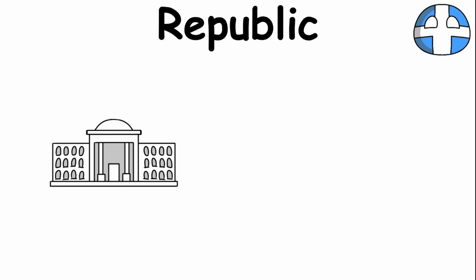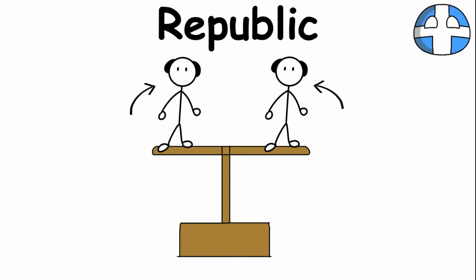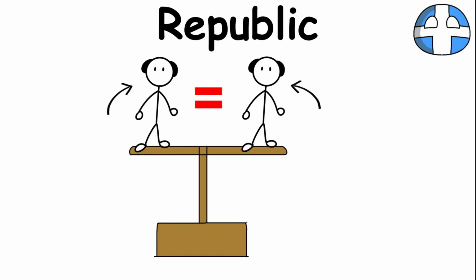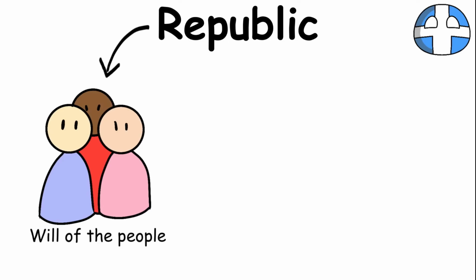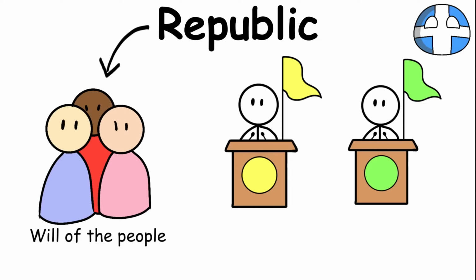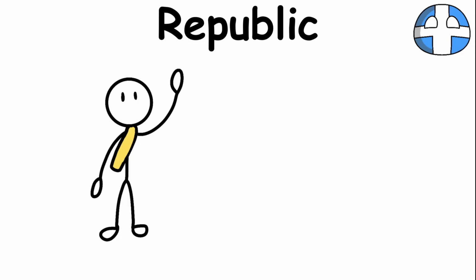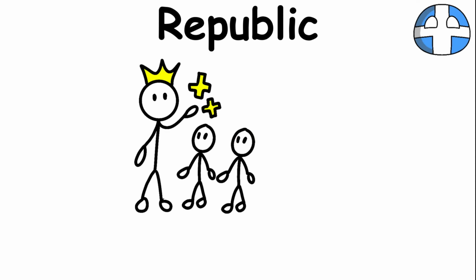Government leaders are chosen through the will of the people and are expected to represent the interests of the population. The leaders are supposed to make decisions that benefit the people they represent. A republic and a democracy are not exactly the same thing. In a republic, the state belongs to the people and citizens choose representatives to govern on their behalf. In a pure democracy, the people themselves are the sovereign political authority.